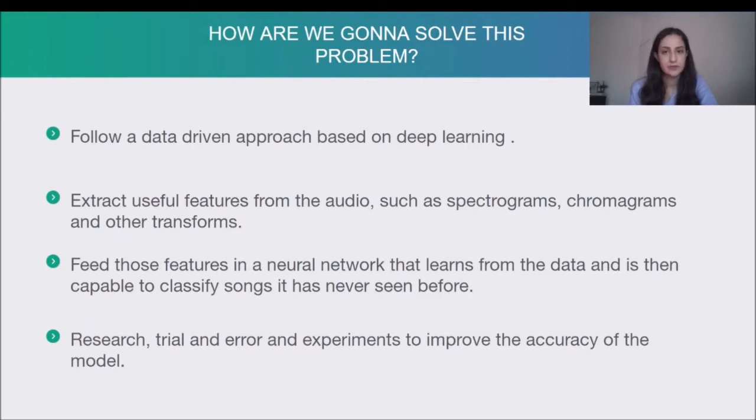But how are we going to solve this problem? We are going to follow a data-driven approach based on deep learning methods. First, we want to gather as much data as possible. Then we have to extract useful features from that data. In our case, the data are audio files, and the useful features are spectrograms, chromagrams, and other transforms. After that, we are going to feed those features into a neural network that learns from the data and is then capable of classifying songs that it has never seen before. As this is a research problem, it involves a lot of trial and error experiments to improve the accuracy of the model.